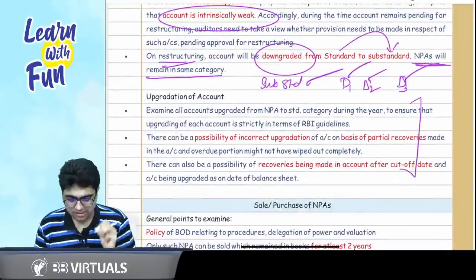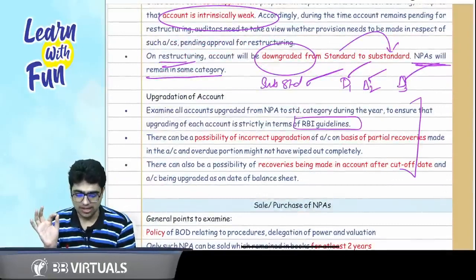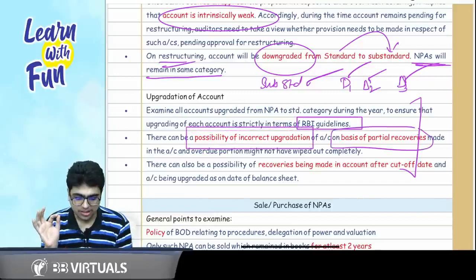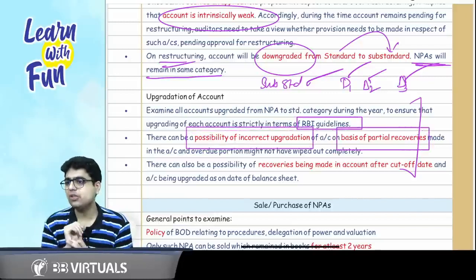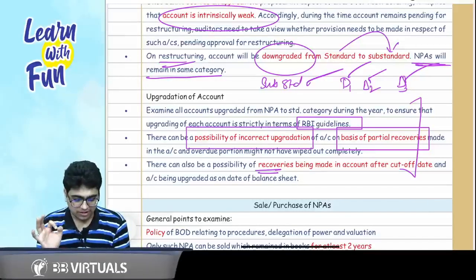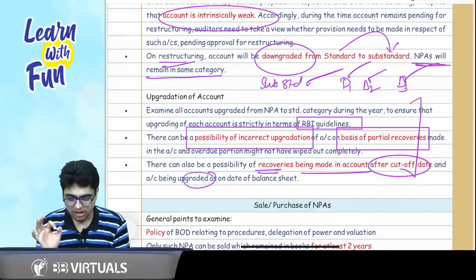Now, sir, upgradation of account. Can an account be upgraded? Yes, only as per the RBI guidelines. Sometimes there is a possibility of incorrect upgradation on the basis of partial recovery. Make sure this is not done by the bank. And the last point is, there can be a possibility of recoveries being made in the account after the cutoff date and the account being upgraded on the balance sheet date.